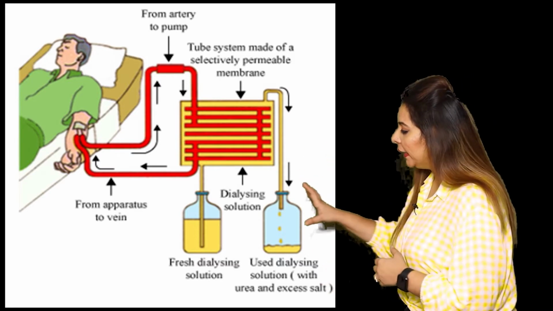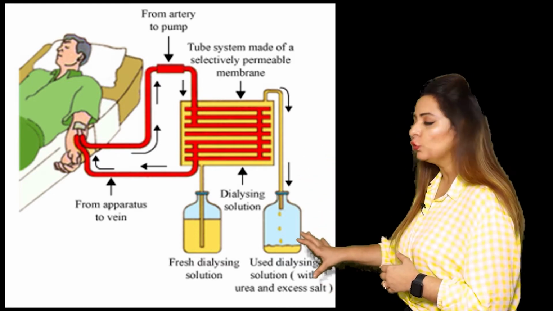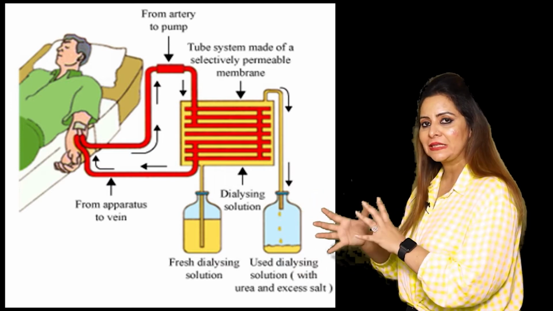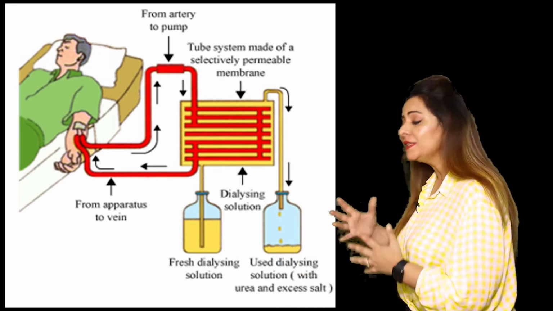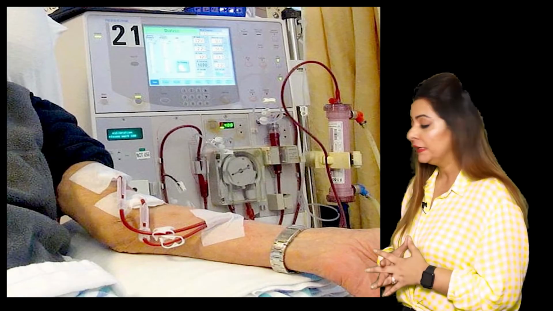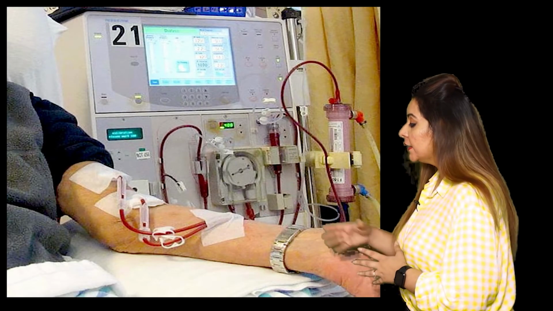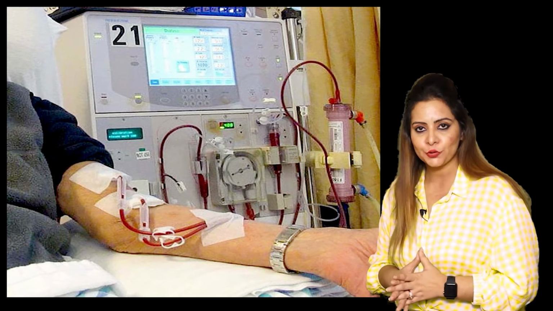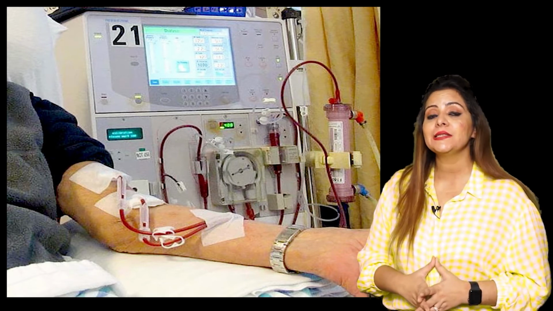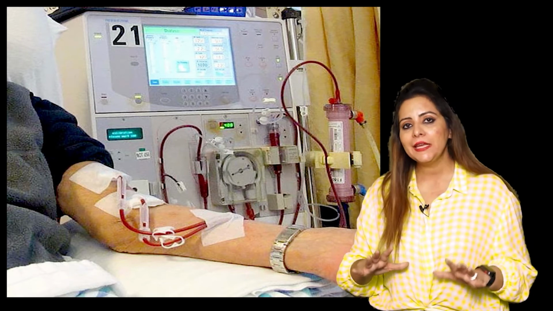So in that way, when the blood keeps on flowing through these cellulose tubes, the diffusion process keeps on occurring. And as a result, the blood gets purified and it is put back into the renal vein of the patient. This is how the dialysis is carried out. So I think you got it.